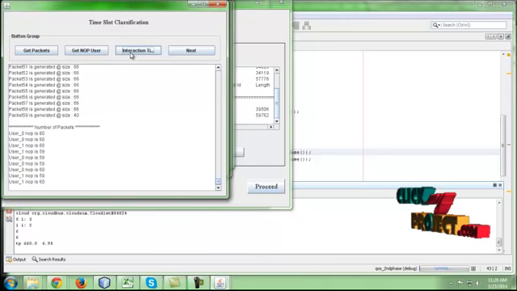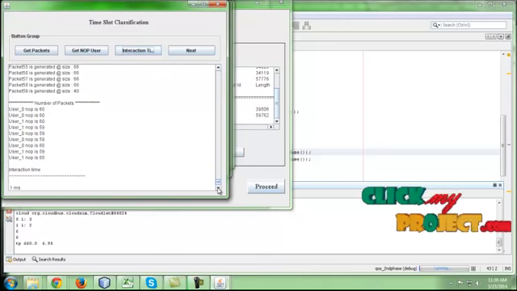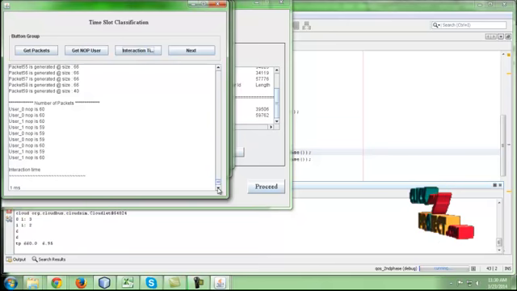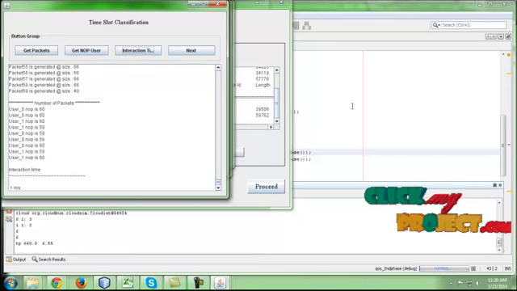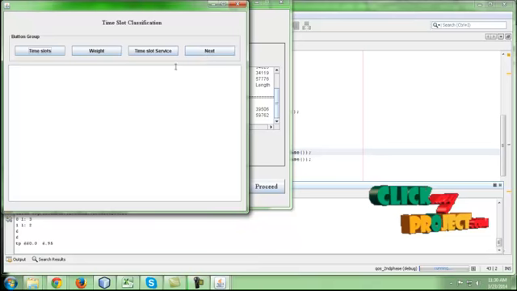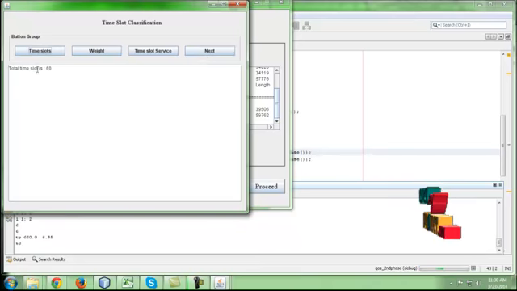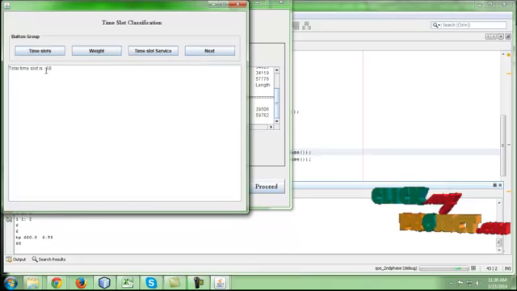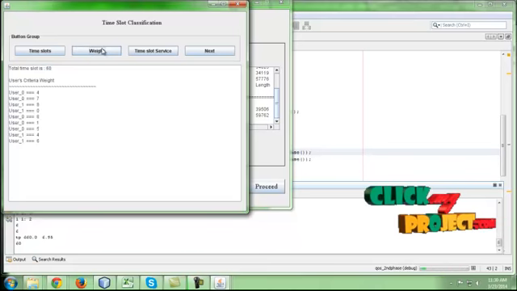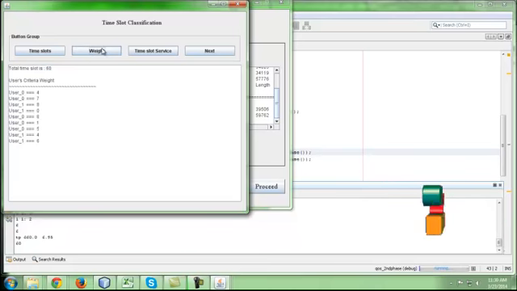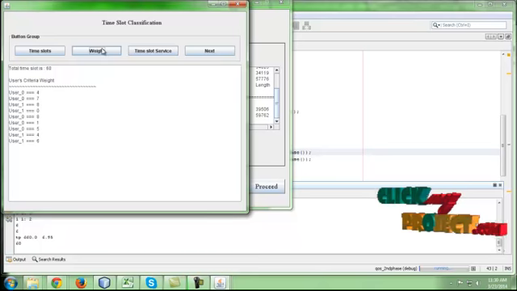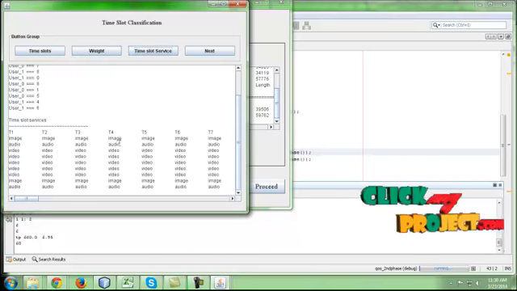And the interaction: the interaction is nothing but the interaction time. Each and every interaction time will be 1 millisecond. Click next. And what is the time slot? The time slot is 60. The time slot comes from the calculations. And what is the weight for each and every user present in the transaction, and the time slot service.